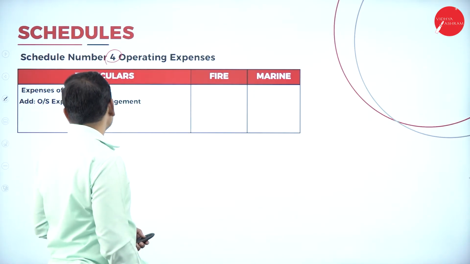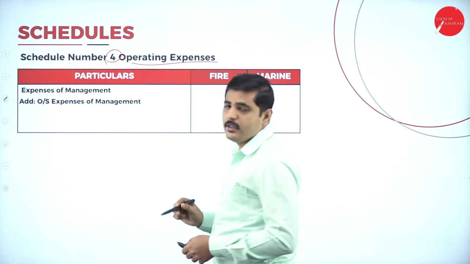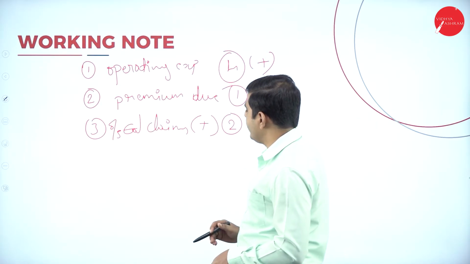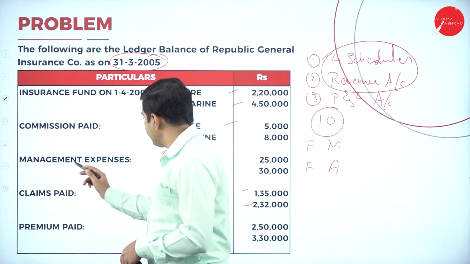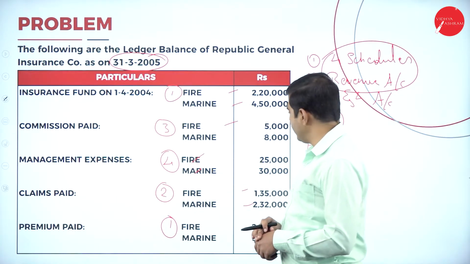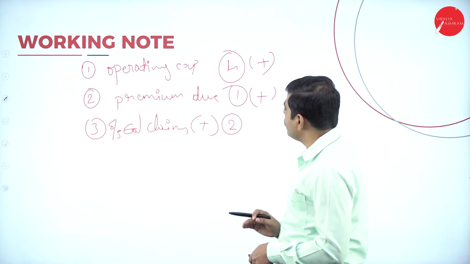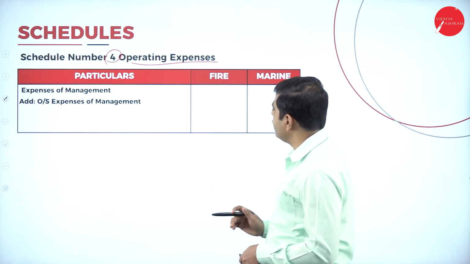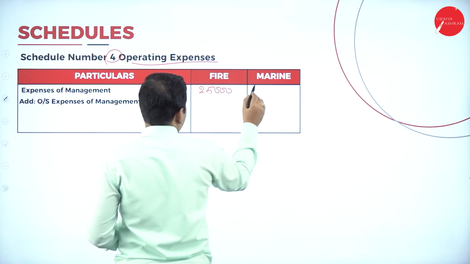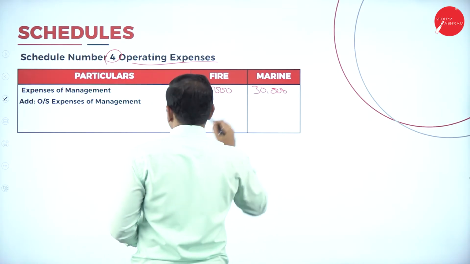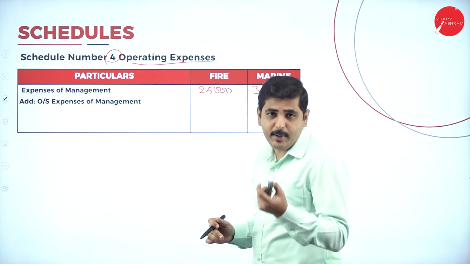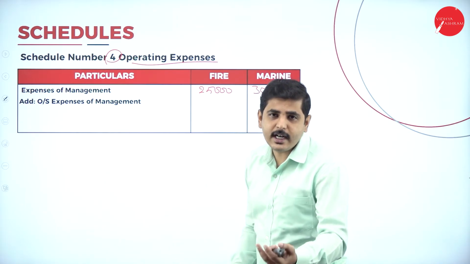Next one, coming to the last one, operating expenses. So let's go to the management expenses. What is the expenses of management? See here, management expenses for fire we are having 25,000. For marine we are having 30,000. So management expenses 25,000 and 30,000. Let's add any outstanding of the management, any prepaid deduct, any outstanding add.